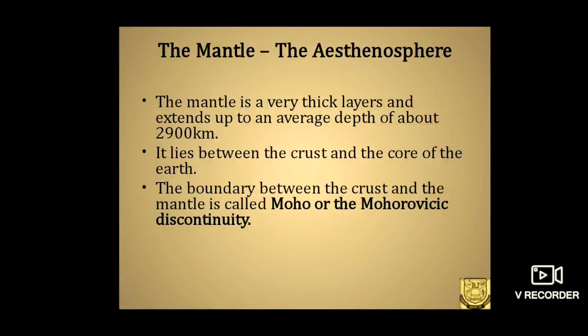Let us move on to the next layer, the mantle. The mantle is also divided into upper mantle and lower mantle. The upper mantle is otherwise known as asthenosphere. It is to the depth of 410 kilometers. The lower mantle is otherwise known as mesosphere, which is to the depth of about 2900 kilometers. So it is the layer between crust and core. It is popularly said that it is sandwiched between the crust and the core.